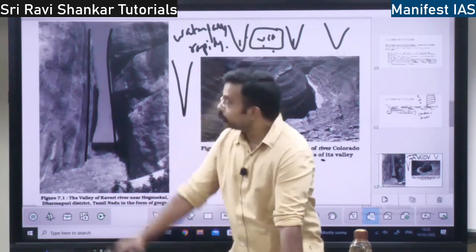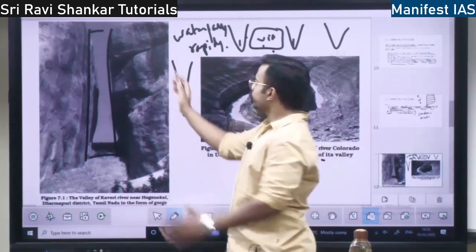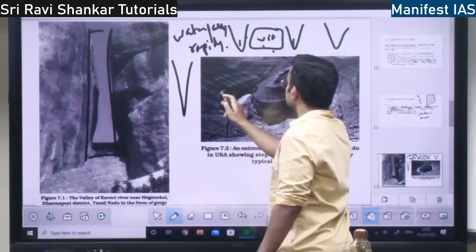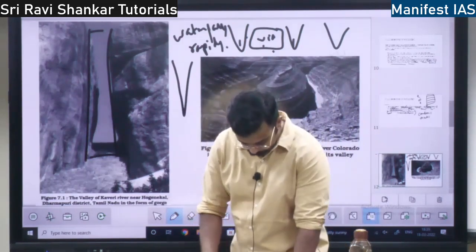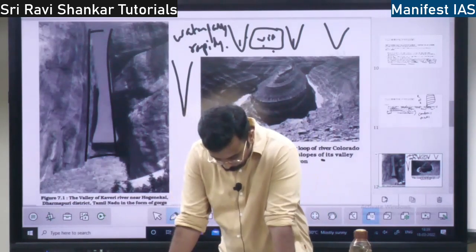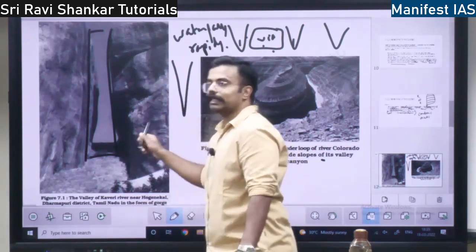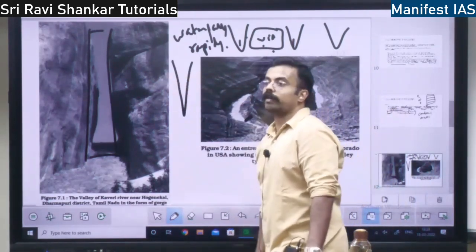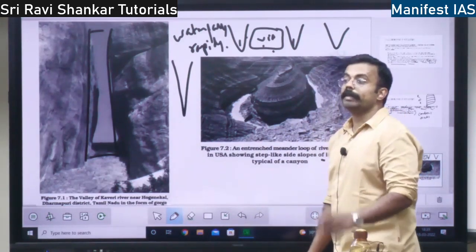In the gorge, the distance between the two rock walls is similar. Here in a canyon, the distance at the bottom is small, whereas at the top the distance is large. That is the difference between the width at the top and bottom. The difference between a gorge and a canyon is that gorges are formed out of hard rocks, whereas canyons are formed out of sedimentary rocks.